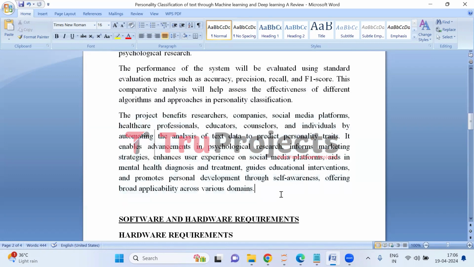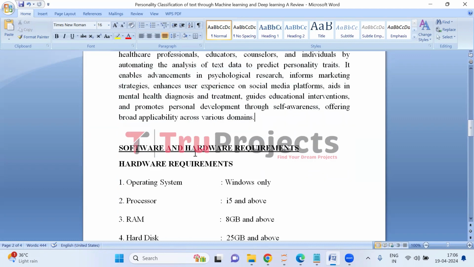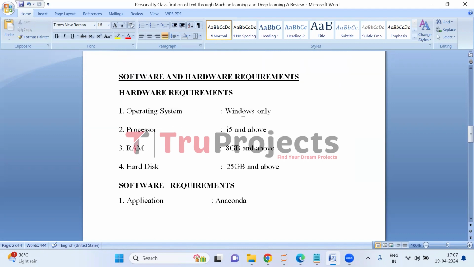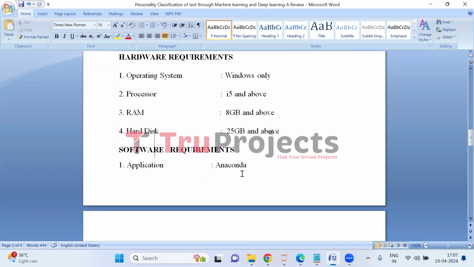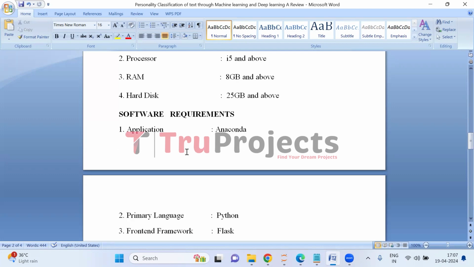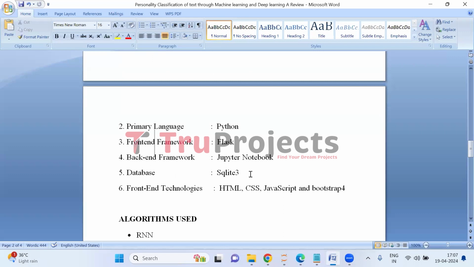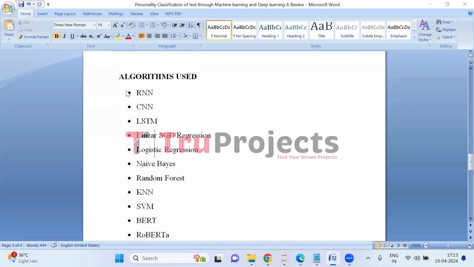To implement this project, we need software and hardware requirements. Hardware requirements of the project are operating system of Windows, processor of i3 and above, RAM of 8 GB and above, hard disk of 25 GB and above. Software requirements of the project are application is Anaconda, primary language is Python, front-end framework is Flask, backend framework is Jupyter Notebook, database is SQLite 3, front-end technologies used in the project are HTML, CSS, JavaScript, and Bootstrap 4.